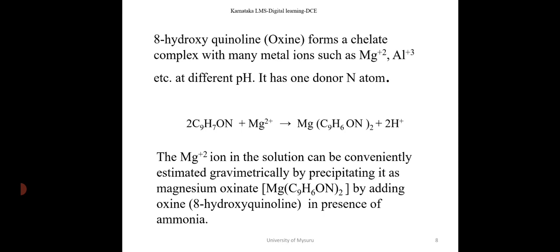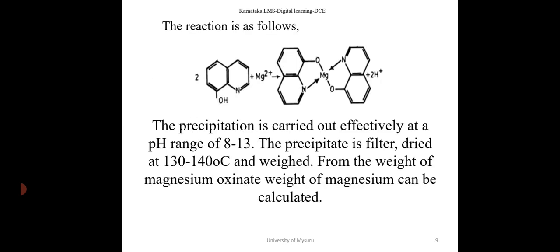The magnesium 2 plus ion in the solution can be conveniently estimated gravimetrically by precipitating it as magnesium oxinate by adding oxine in presence of ammonia. The reaction is as follows. The precipitation is carried out effectively at a pH range of 8 to 13. The precipitate is filtered, dried at 130 to 140 degrees centigrade and weighed. From the weight of the magnesium oxinate, weight of magnesium can be calculated.